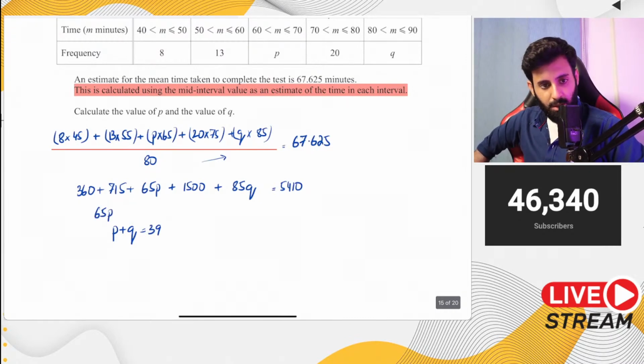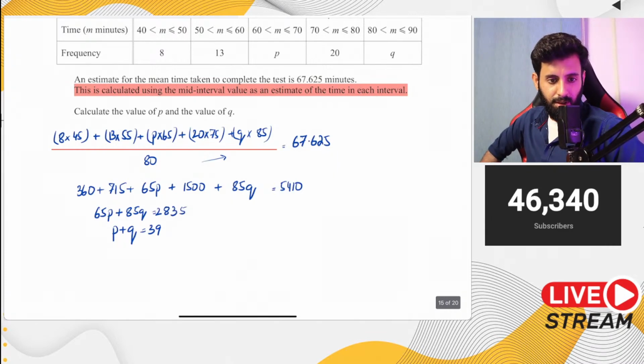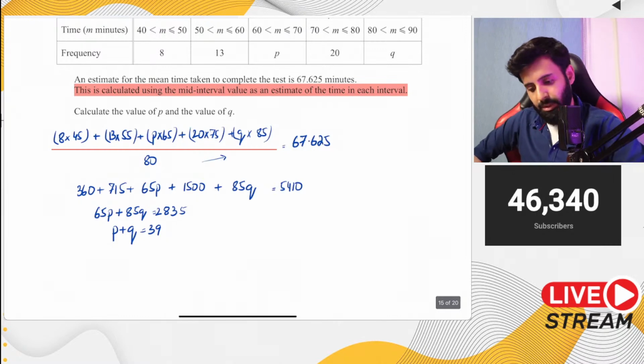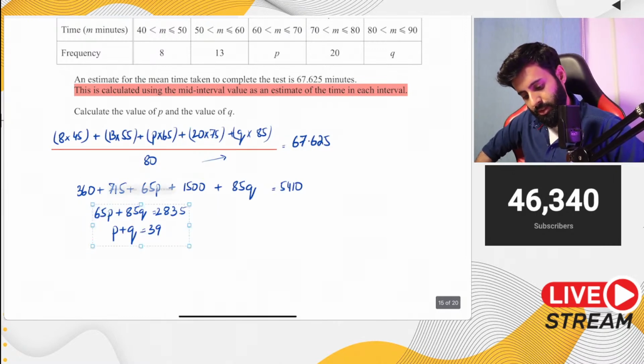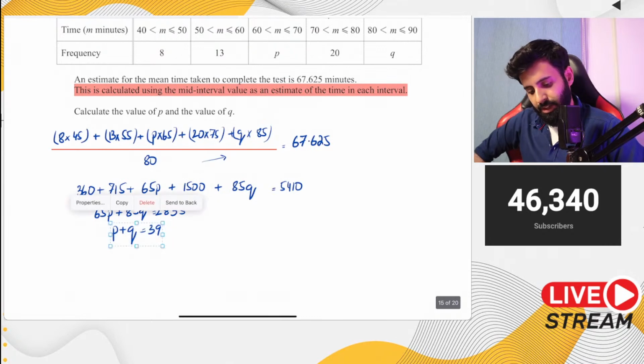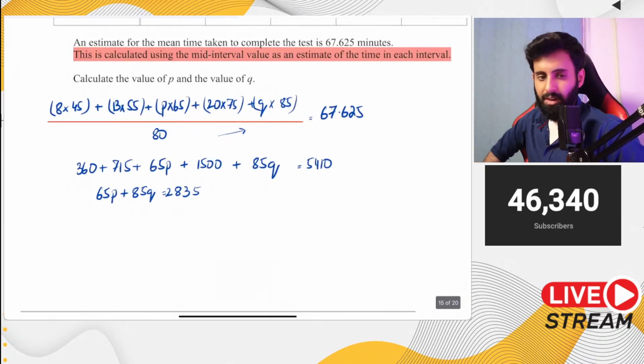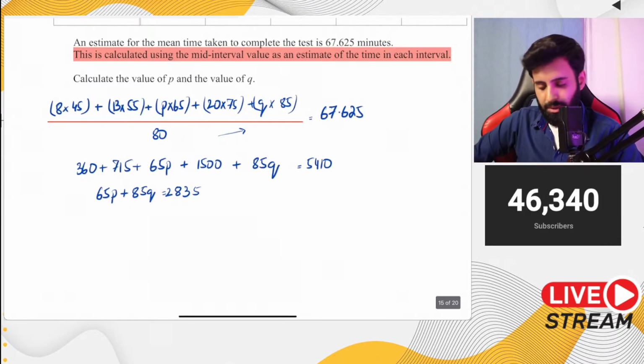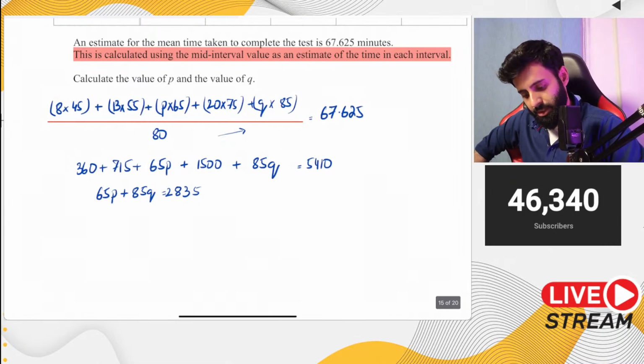65P plus 85Q, which is equal to 2835. No, wait a minute. Yeah, this is what you will end up with: 65P plus 85Q equals 2835. Now, if you want to simplify this, go ahead. If you don't want to do it, that's fine. But this is equation number 1.